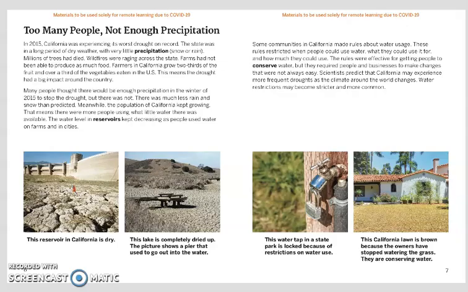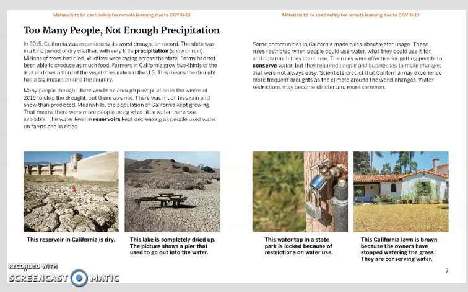Farmers in California grow 2/3 of the fruit and over 1/3 of the vegetables eaten in the U.S. This means the drought had a big impact around the country. Many people thought there would be enough precipitation in the winter of 2015 to stop the drought, but there was not. There was much less rain and snow than predicted. Meanwhile, the population of California kept growing. That means there were more people using what little water there was available. The water level in reservoirs kept decreasing as people used water on farms and in cities.